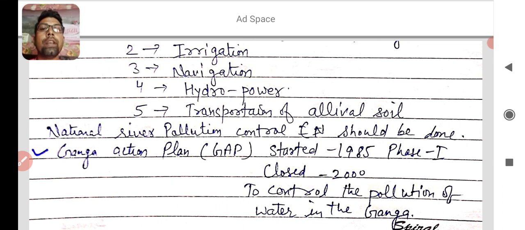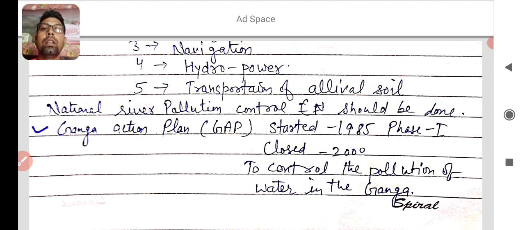And the next is national river pollution control. So we should control the pollution in the rivers because the increasing population is polluting the rivers in India. So that's why the Indian government started the Ganga Action Plan, GAP, in 1985, phase 1. And in phase 1, why was the Ganga Action Plan started? You know that it was to control the pollution of water in the Ganga. And it was closed in 2000.